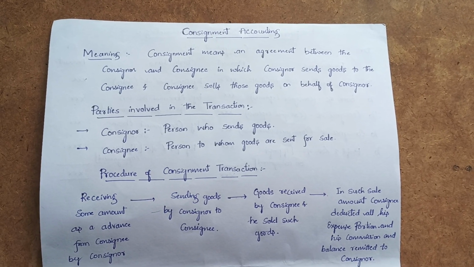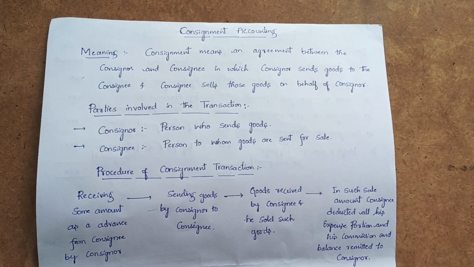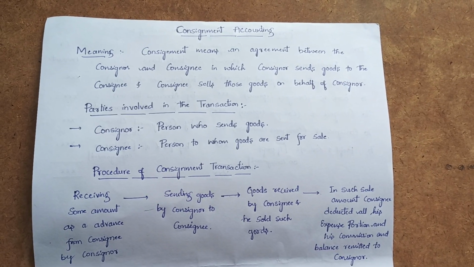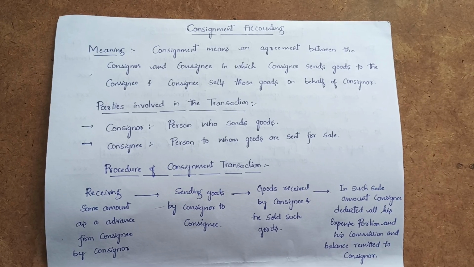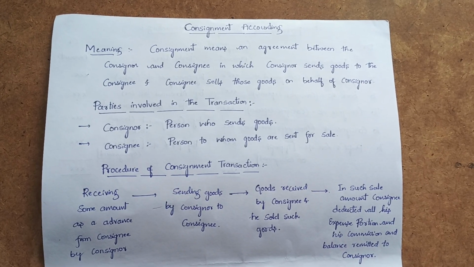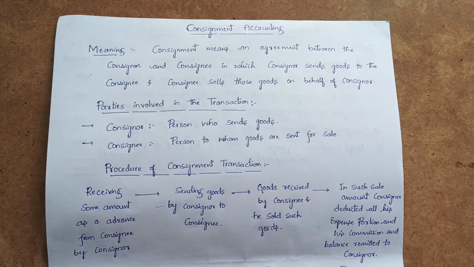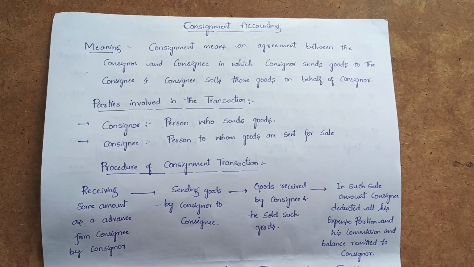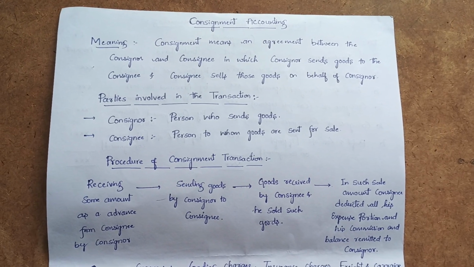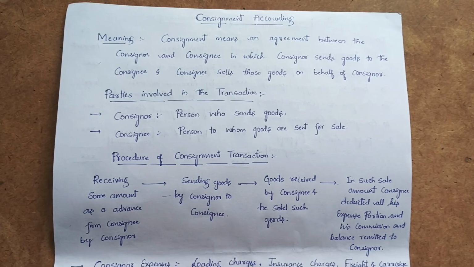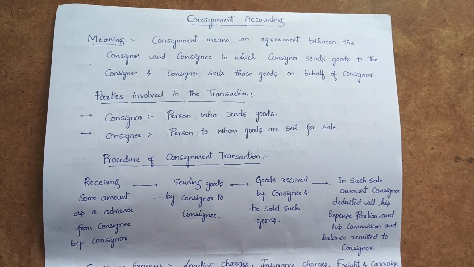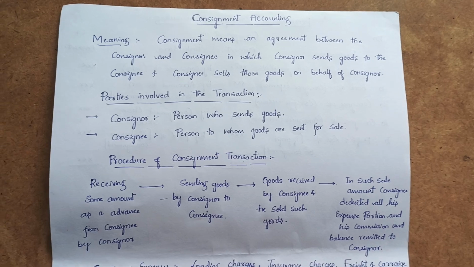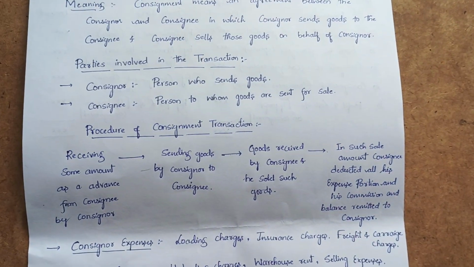So he hires one person, known as the consignee, who needs to sell the goods sent by the consignor, on behalf of the consignor who sent those goods to him. Even though he is selling the goods, the ownership lies with the consignor only. The consignee only has possession. The parties involved, as we already discussed, are the consignor and the consignee.